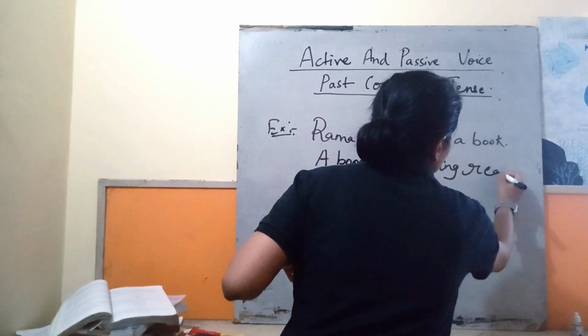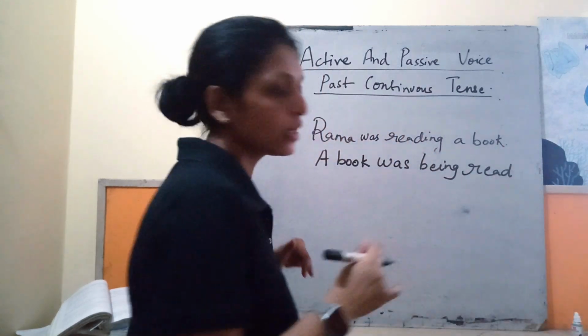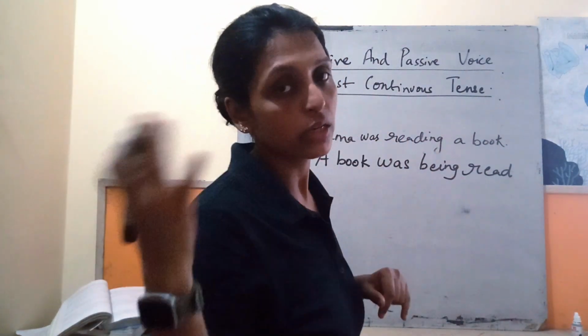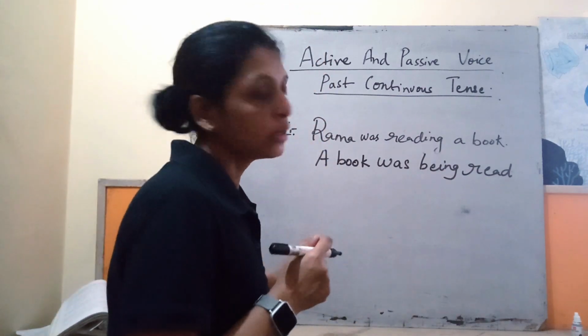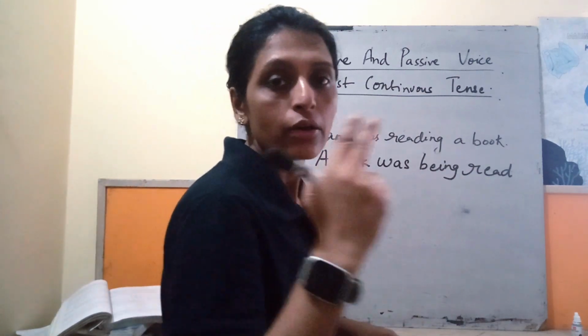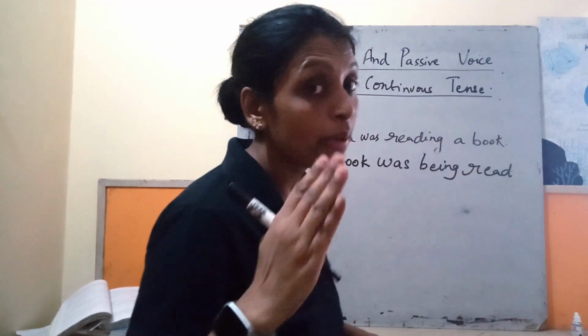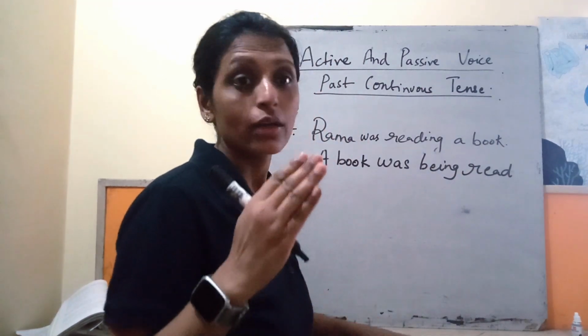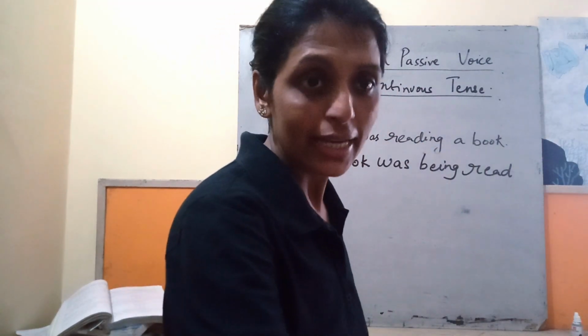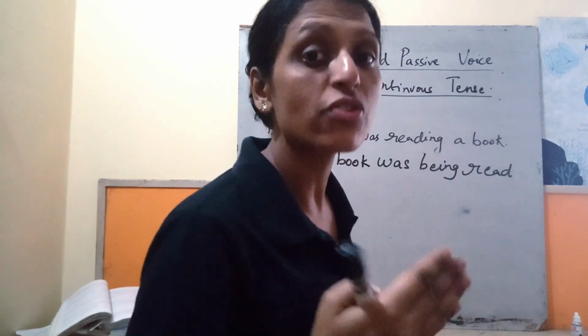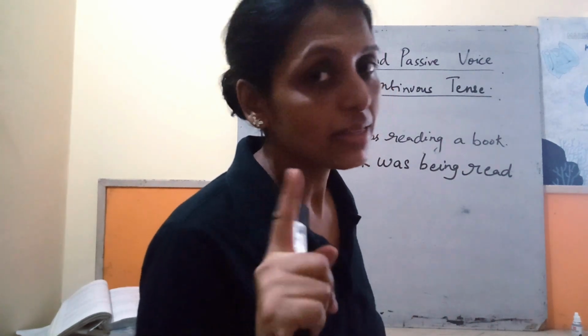Read. Every time I am telling you that in the passive voice we use the third form of the verb. See, read is the first form. When we say it in the second and the third form, it is read, but the spelling doesn't change.